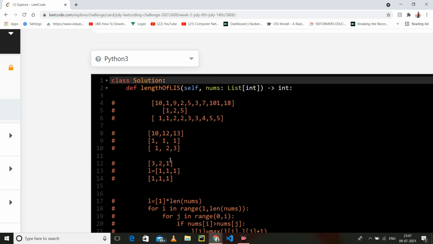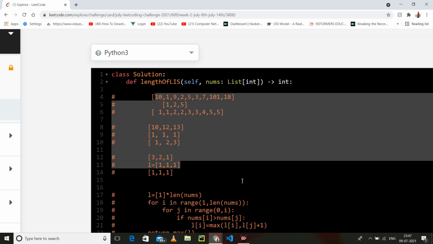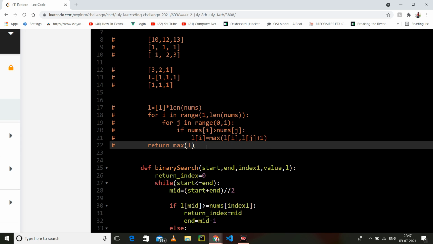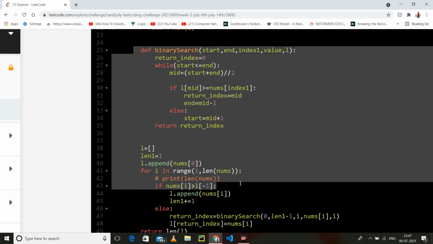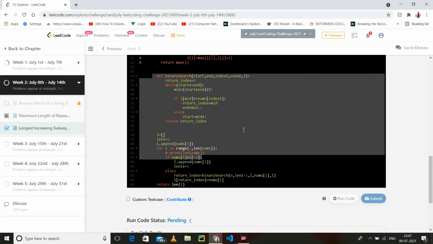In this question, one more thing is given: you have to come up with a solution of n log n. But I will solve here a solution which is of n square. Why? Because the n log n solution I have also implemented, and I will show you whether it is working or not. But it totally depends upon binary search.